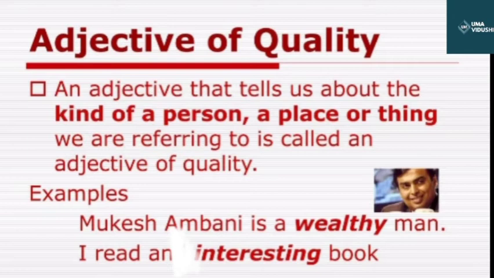I read an interesting book. So again, what kind of book am I reading? So when any word tells you or describes the quality of a person or any noun or pronoun, it is known as an adjective of quality. Like, he is my best friend. So what kind of friend is he? Best. So the word best is giving you the answer about the quality of that person.